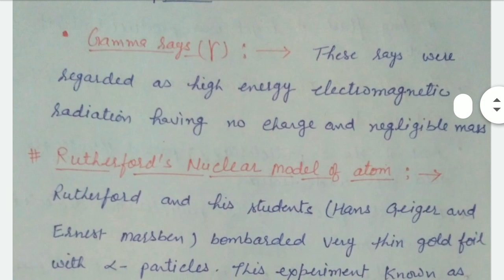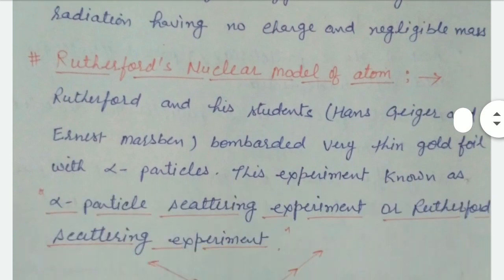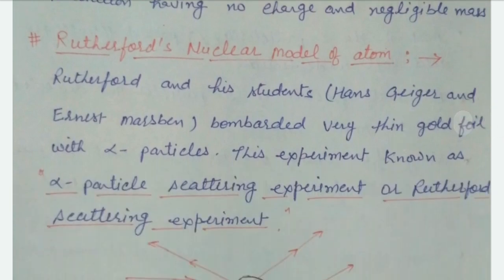Right? After the rays, we are going to our new topic, Rutherford's nuclear model of the atom. This nuclear model of an atom is based on experiment, but the Thomson model was not based on experiment. It was a theoretical model, but this one is an experimental model.